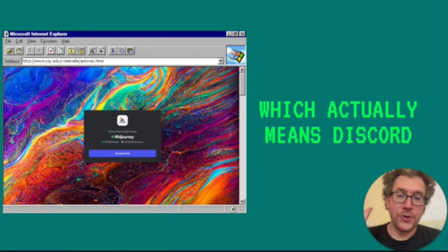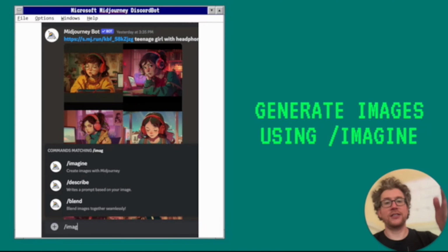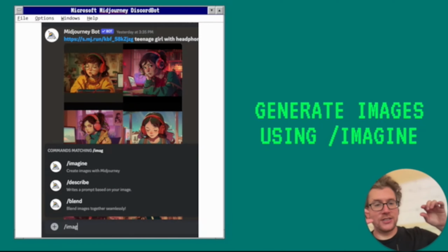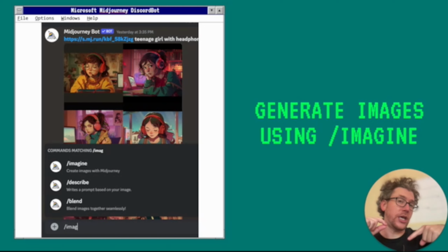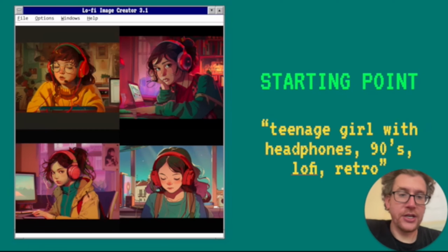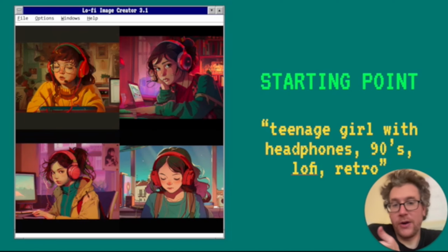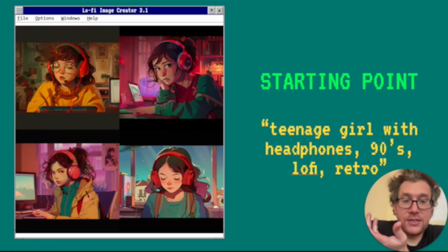But right now, we're still in Discord, which means basically doing this /imagine. You can put it into your own Discord channel as well if you want, which is what I do. But just go ahead and use this feature called /imagine. It's a little cumbersome at first, but you get used to it very fast. And I just started right here with this, which is Teenage Girl Headphones 90s Lo-Fi Retro. Let's see what we get.